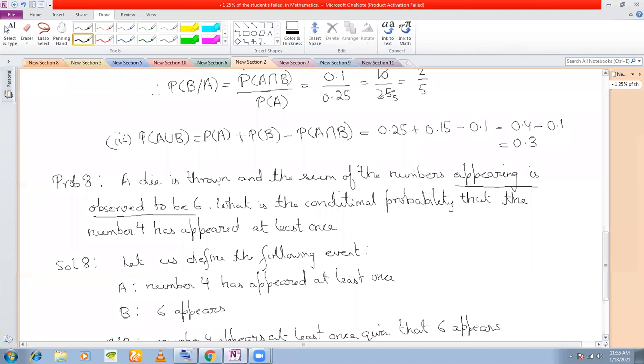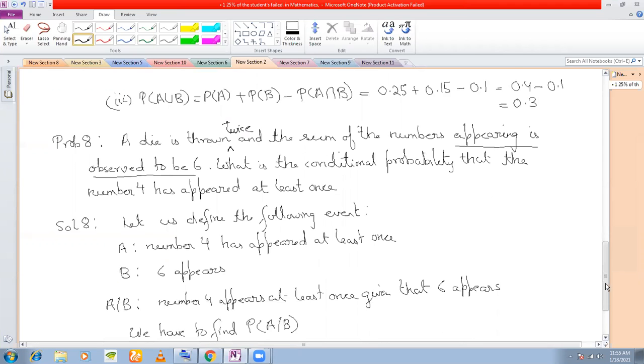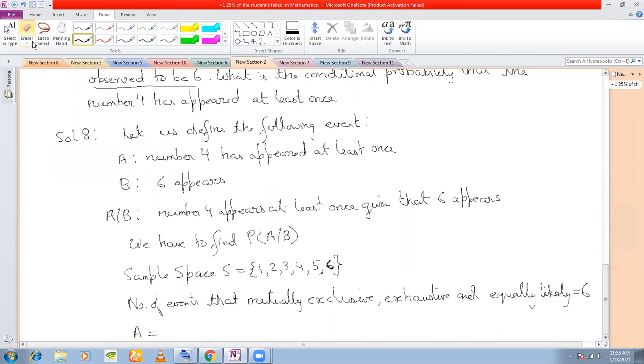But there's an error here. The die is thrown twice. Okay, now everything is okay. Now let us rewrite the sample space. The sample space now will be 36.